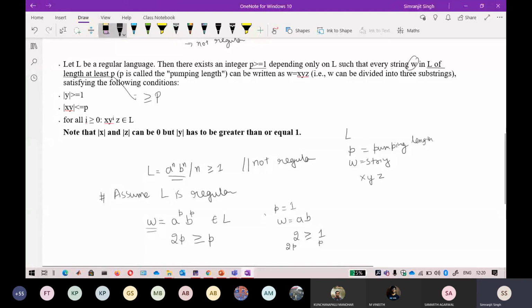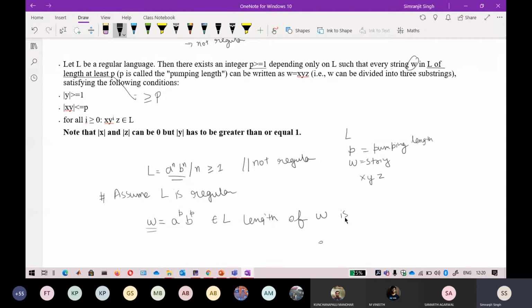Again, I simplify this: the length of w should be greater than or equal to p. The length of w is longer than or equal to p.